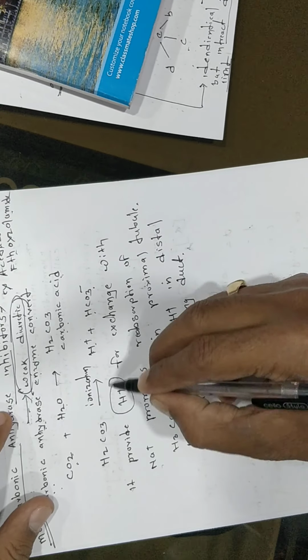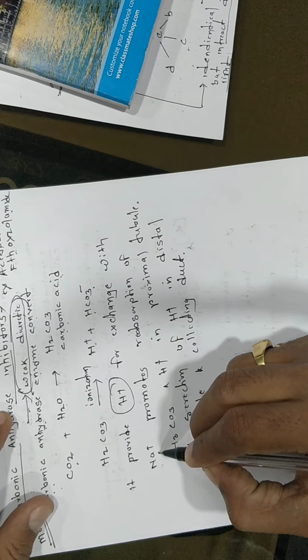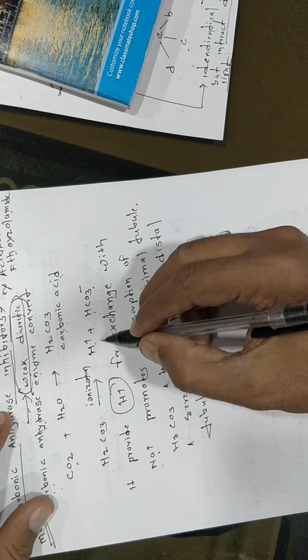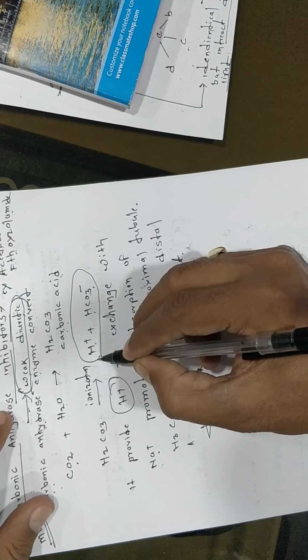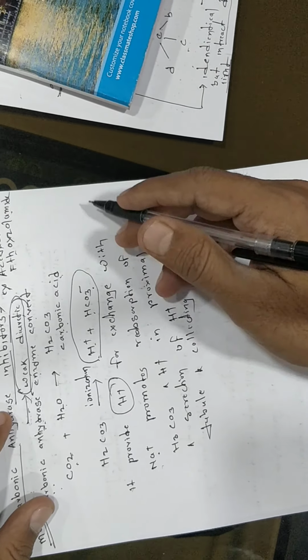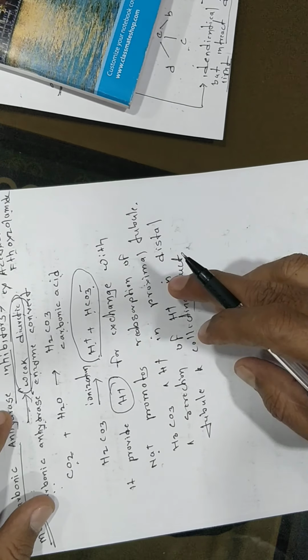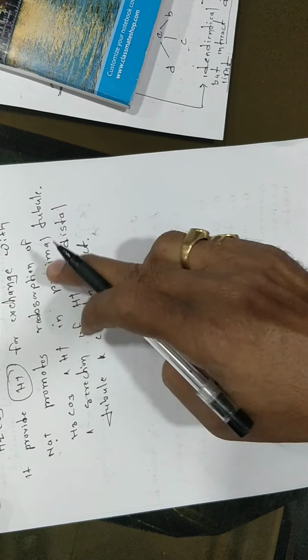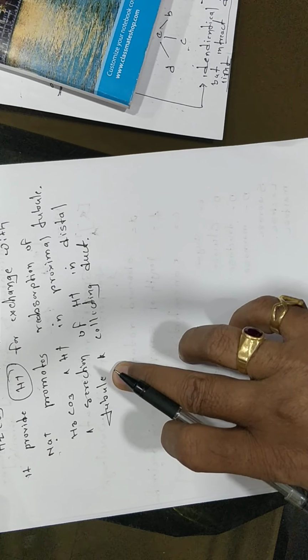The H plus ion is exchanged with sodium, which promotes reabsorption of HCO3 in the proximal convoluted tubule, and H ion secretion takes place in the distal convoluted tubule and collecting ducts.